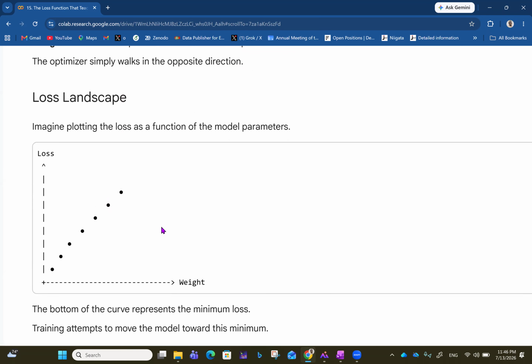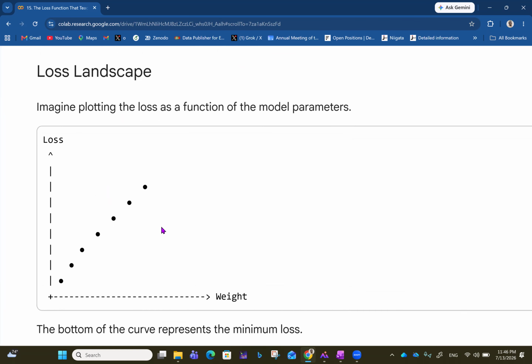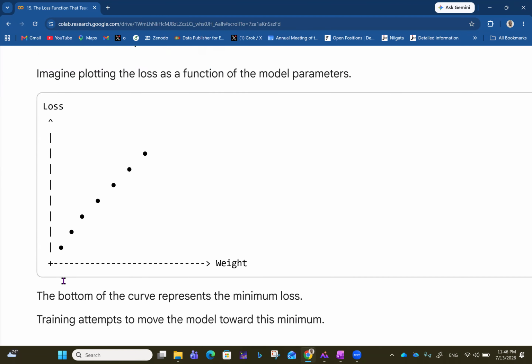Now, talking about the loss landscape, imagine plotting the loss as a function of the model parameter. So you have loss on the y-axis and weight on the x-axis. As weight increases, loss also increases. As weight reduces, the loss also reduces. So the bottom of the curve represents the minimal loss. So the training attempts to move the model toward the minimum.